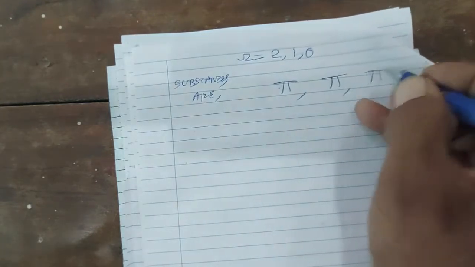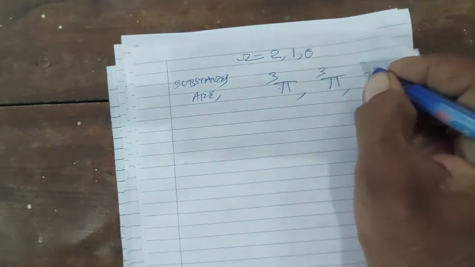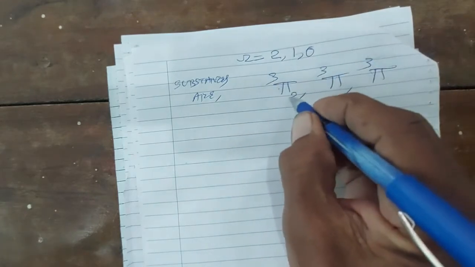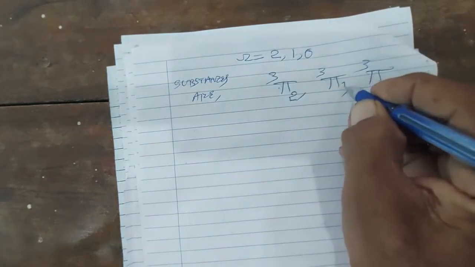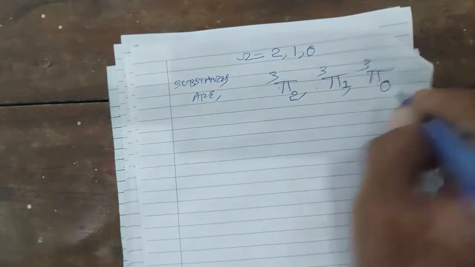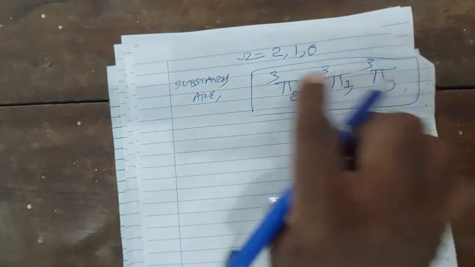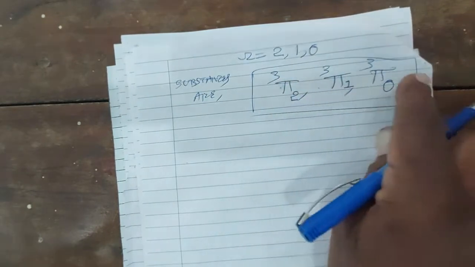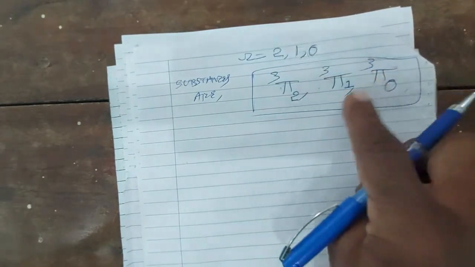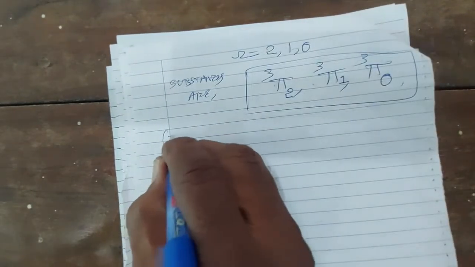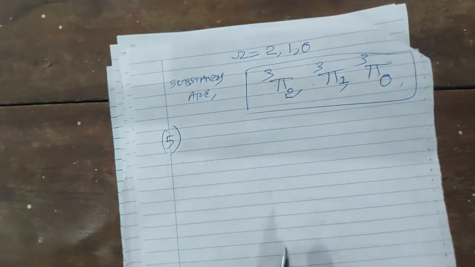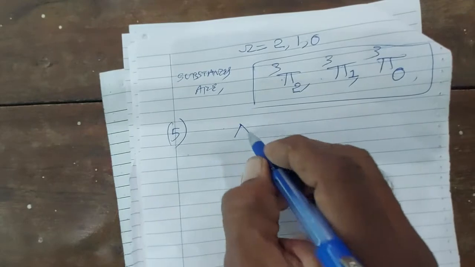You are given the molecular state pi 3. We have three values of omega: the first value of omega is 2, the second value is 1, and the third value is 0. So these are the three substates of the molecule pi 3: pi 3 2, pi 3 1, pi 3 0. Okay, and let us solve the fifth one, the delta 4 state.